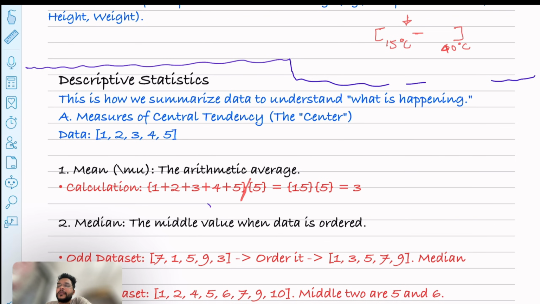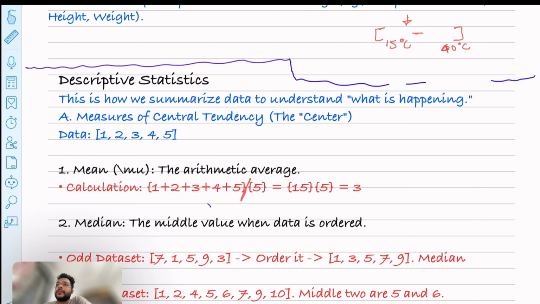So what is the mean? It is the arithmetic average. Let's say you have a data set of 1 2 3 4 5. The formula is the summation of all these data points divided by the total number of data points. So sum of x divided by n. You will just sum all the data points inside the data set and divide by the total number of data points. The total number of data points is 5, so you will divide by 5. So the value will be 3. So 3 is the average.